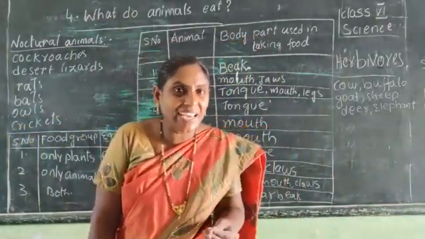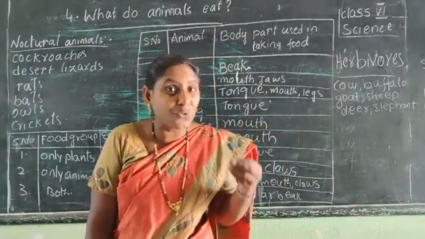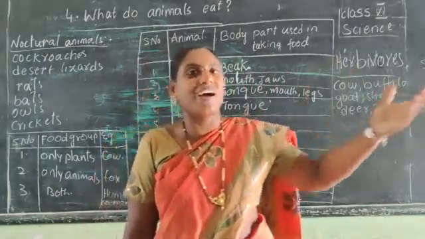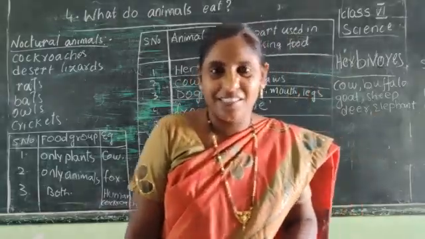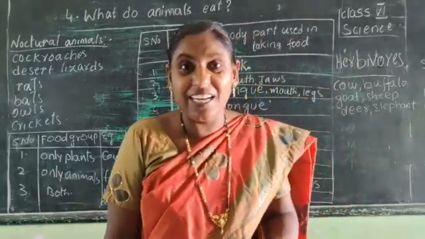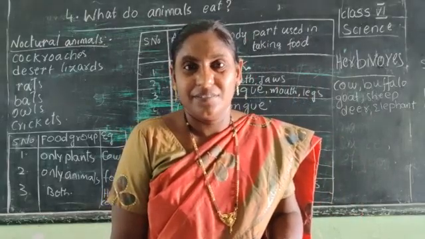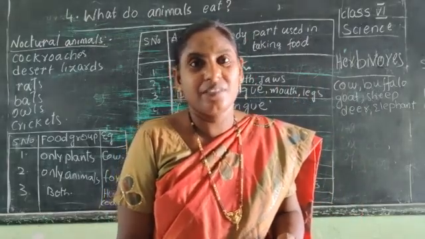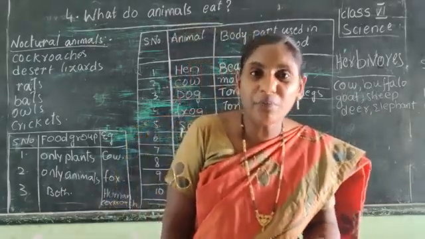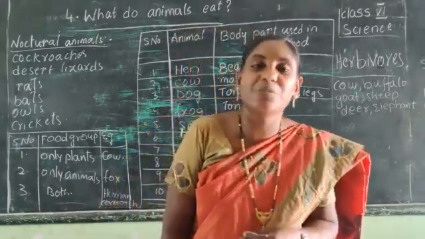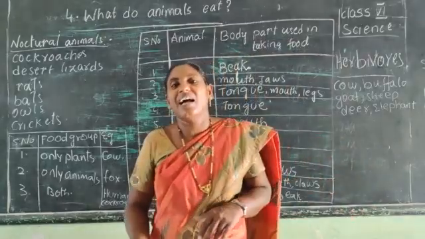We eat rice, vegetables, fruits. These are all coming from plants. On Sundays, we eat chicken, mutton, prawns, crabs. We get them from animals. So, human beings eat both plants and animals.